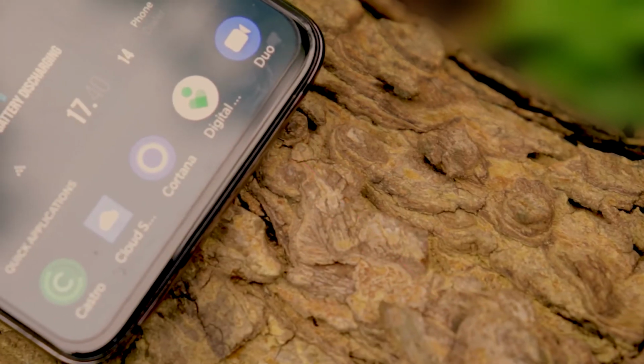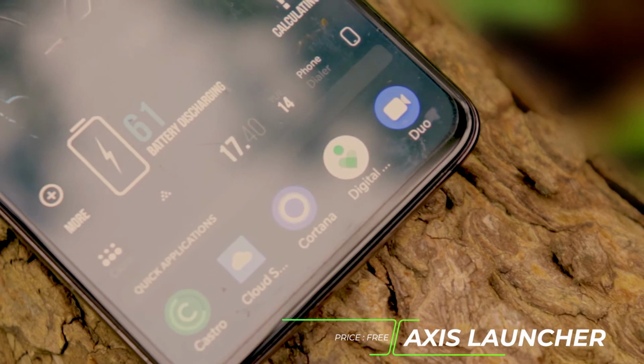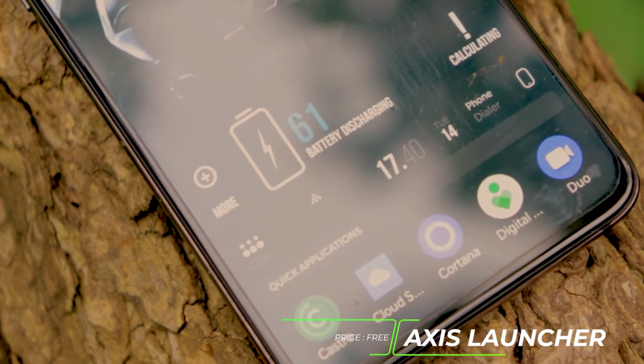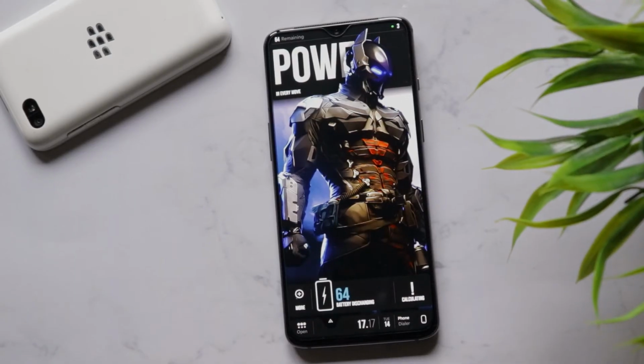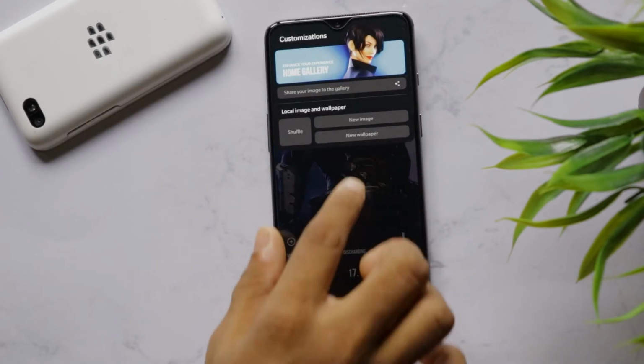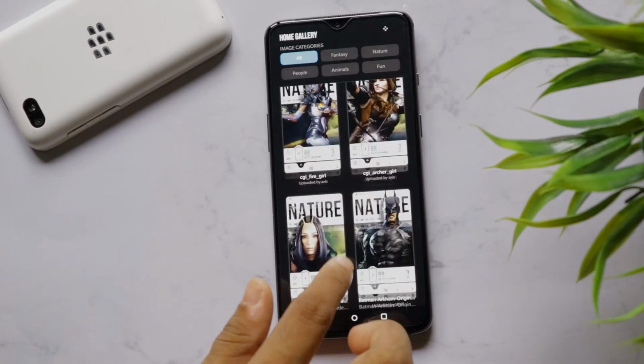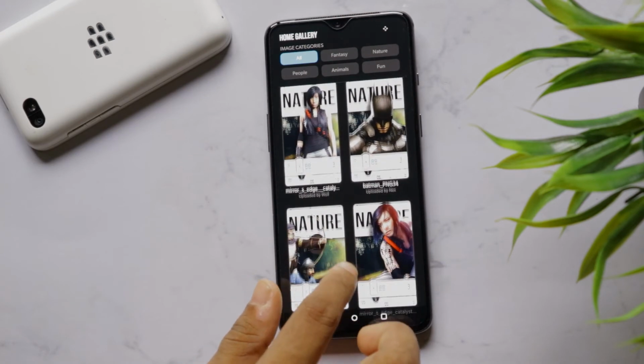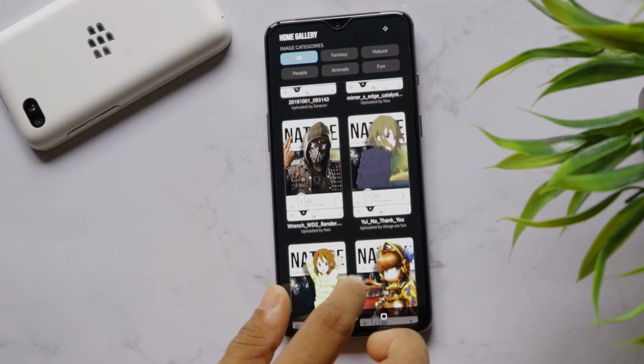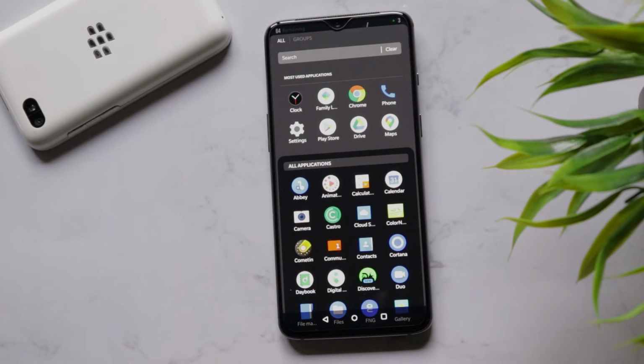If you like superhero films and sci-fi kind of look, then this is the launcher that you have to try. This is how the homepage looks with a big image of the superhero you like. You can change the wallpaper by going here, and yeah, you have a lot of themes to select from. Now swipe up from the bottom to access the app drawer and it looks cool.